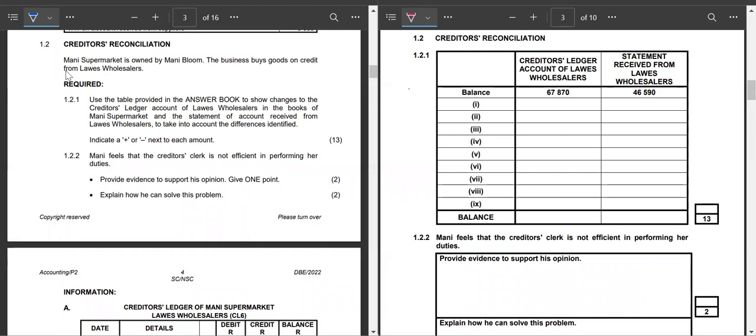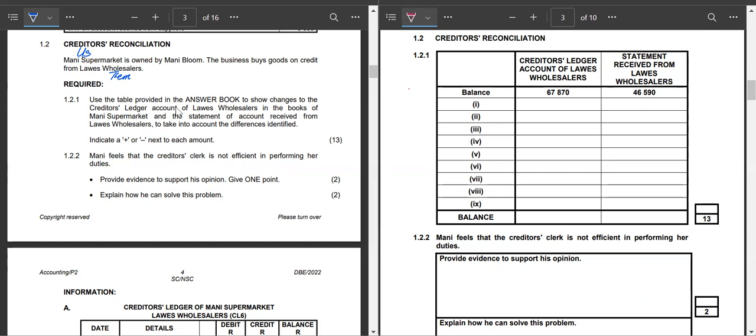So whenever you see Money Supermarket, that becomes us. All right, that becomes us. And he says the business buys goods on credit from Louis wholesalers. So Louis wholesalers becomes our suppliers. So therefore we can just call this part them, so that when we read, we clearly understand who we are and who our creditors are.